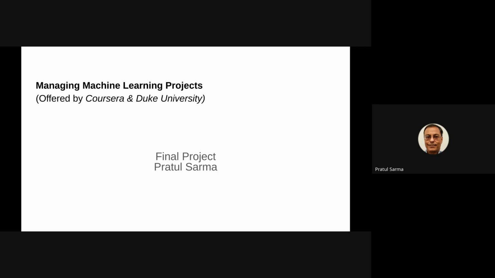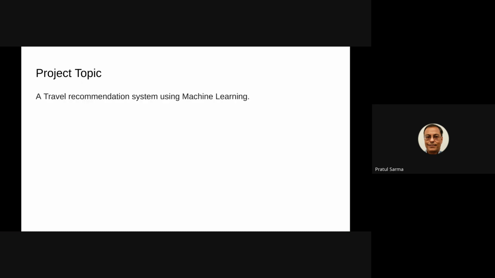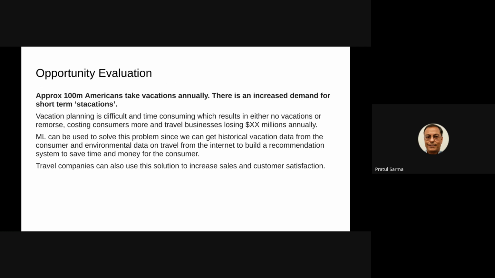and Deep University. So the topic of my project is a travel recommendation system using machine learning. Approximately 100 million Americans take vacations annually, and there's an increased demand for short-term staycations. Vacation planning is very difficult and time consuming, which results in either no vacations or remorse, costing consumers more and travel businesses losing millions of dollars annually.